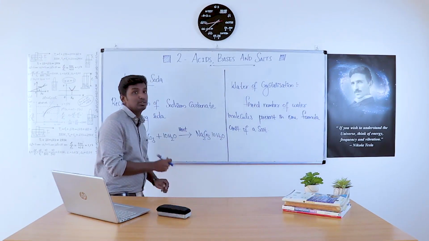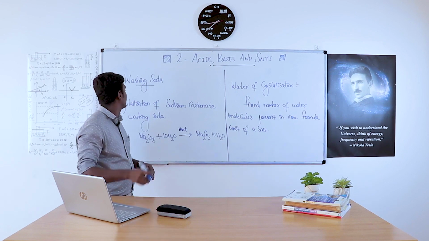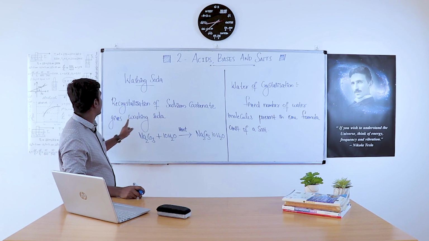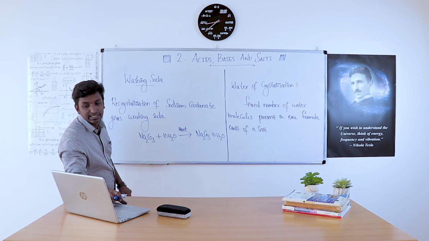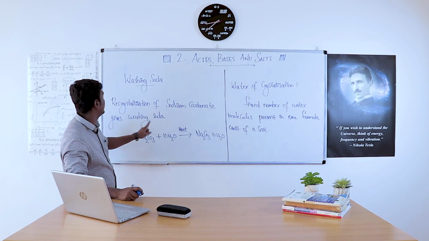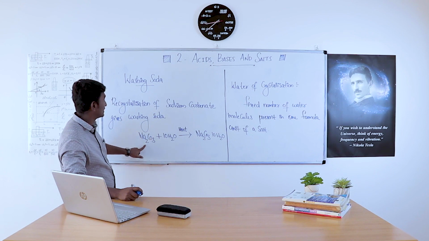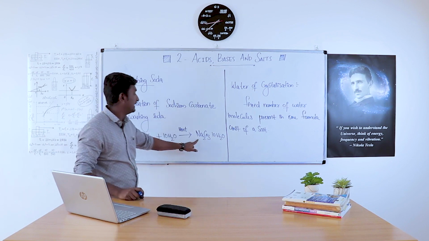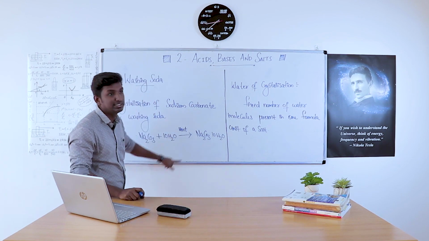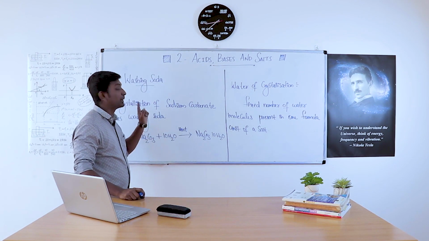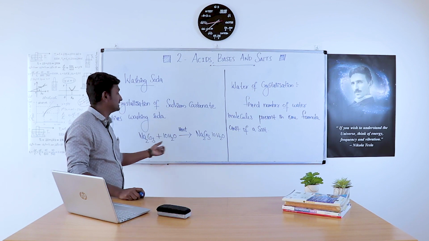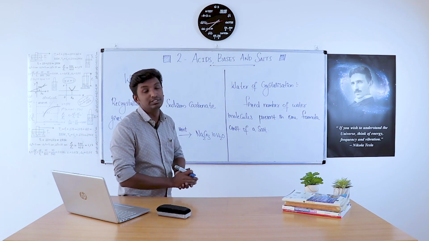The next compound we are going to study is washing soda. How do we get washing soda? Recrystallization of sodium carbonate gives washing soda, that is Na2CO3, 10H2O. This is sodium carbonate plus 10H2O, and on heating gives Na2CO3, 10H2O. This is washing soda. So the preparation of washing soda is recrystallization of sodium carbonate, and this is the equation. What are the uses of this washing soda?